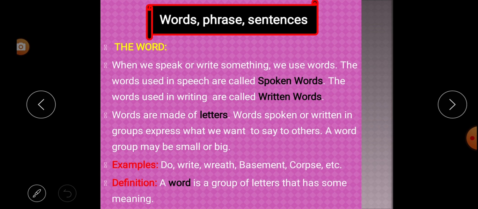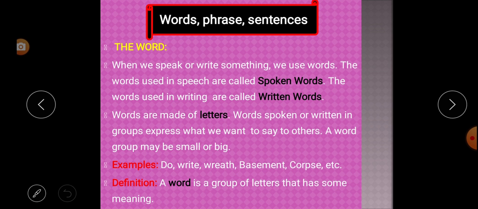What is a word? When we speak or write something, we use words. That's true. Whenever we speak or write something, we use words. The words used in speech are called spoken words.